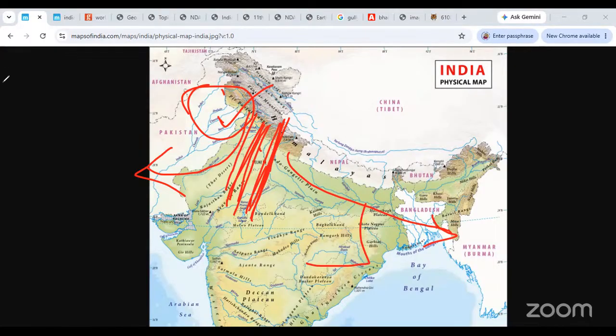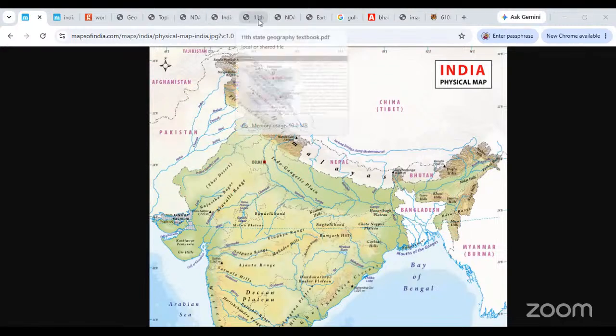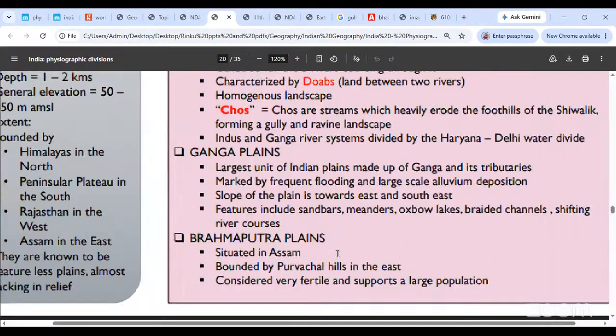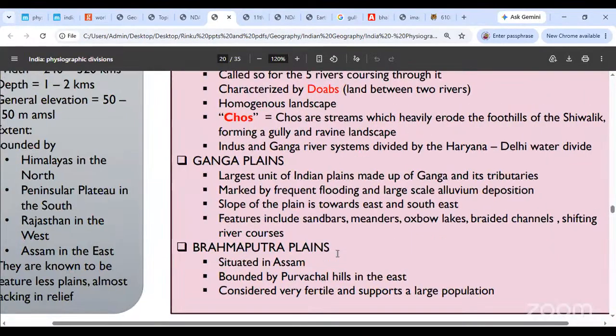That is what has made the Punjab plains full of Indus drainage. Next, you go to the Ganga Plains. The Ganga Plains are the largest unit of Indian plains, made by the Ganga and its tributaries. All tributaries of the Ganga are over here.